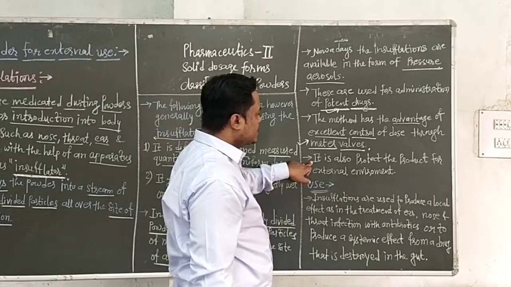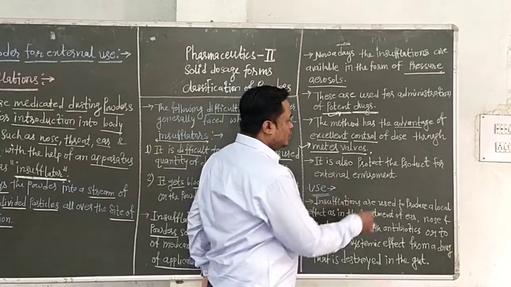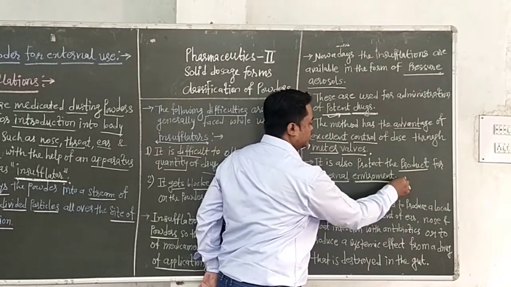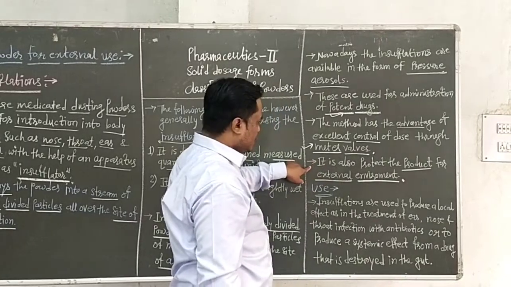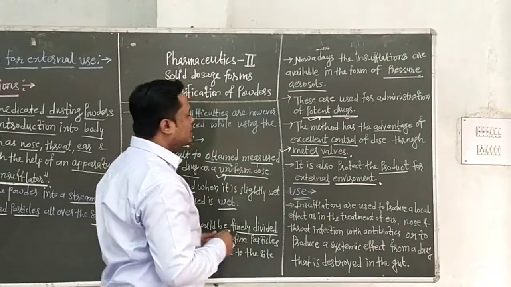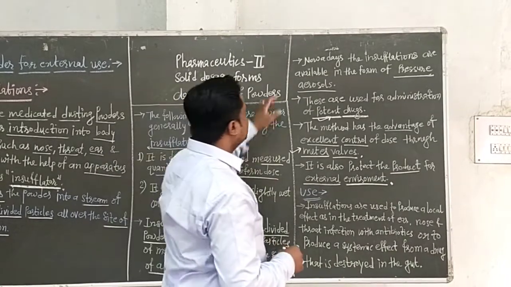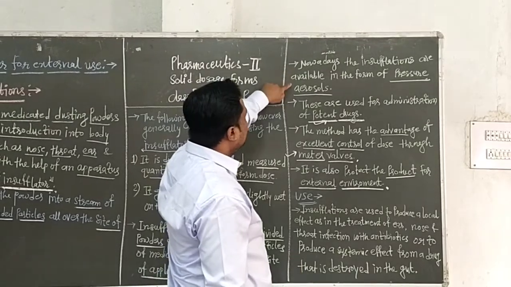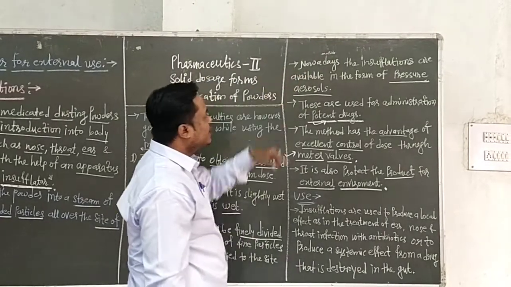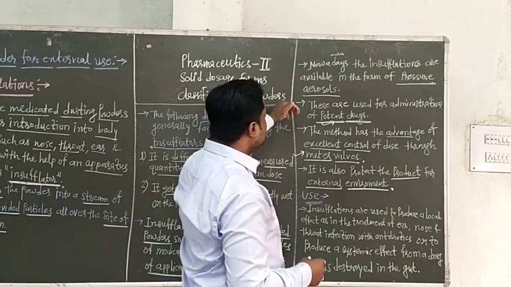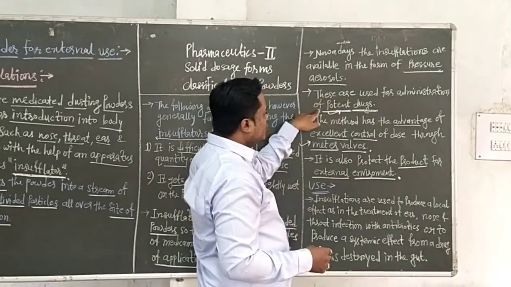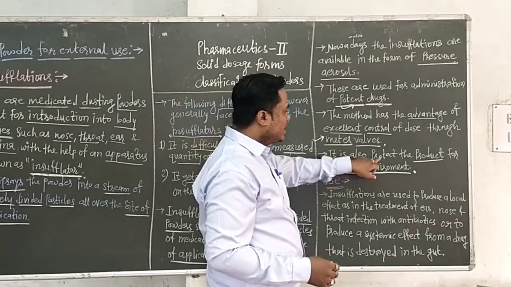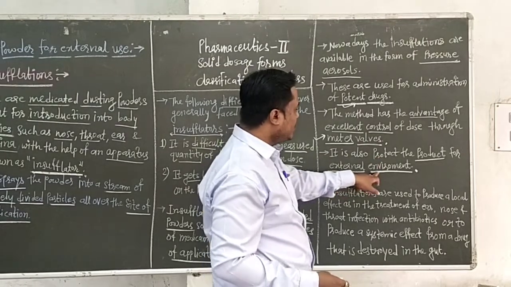Next, it also protects the product from the external environment, that is, it protects the finely divided powder. So the new form, pressure aerosols, has advantages: first, it is used for administration of potent drugs; second, it gives control of the dose through the metered valve; and third, it protects the product from the external environment.